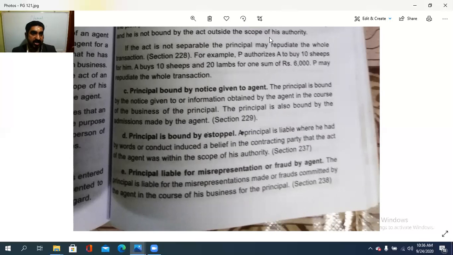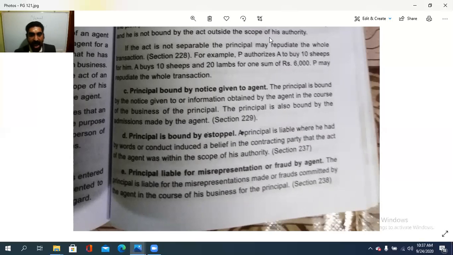The third party is telling that this agent is doing within his authority. So, this is to be heard by the principal, isn't it? Or the conduct is to be shown by the principal, so that the act of the agent was within the scope of his authority, and the principal is bound by estoppel. Means nothing he can say, he needs to be liable to do such an act. That is, the principal is bound by estoppel.